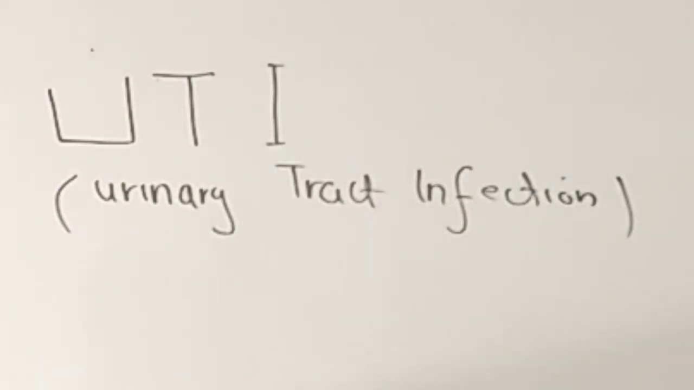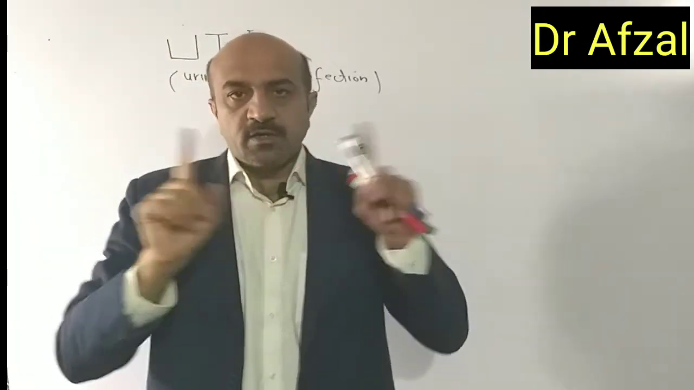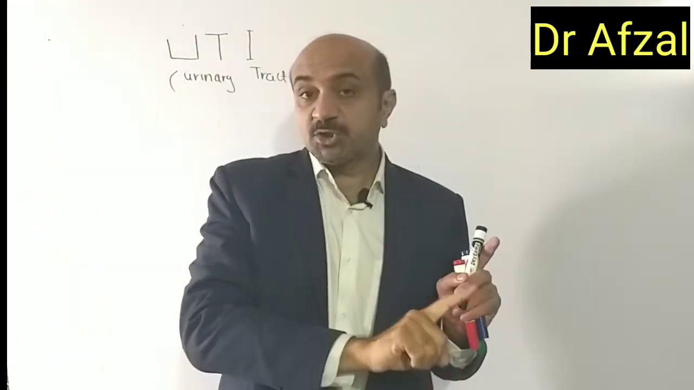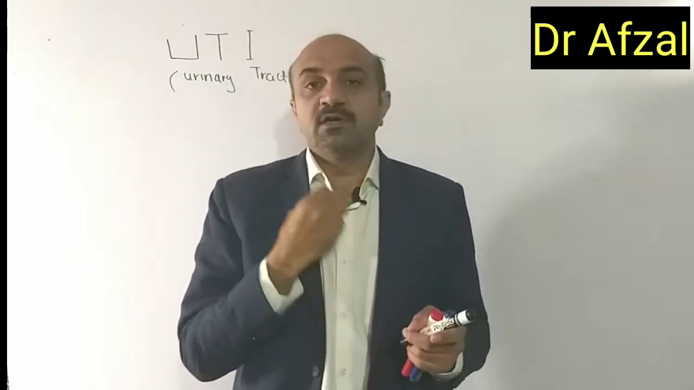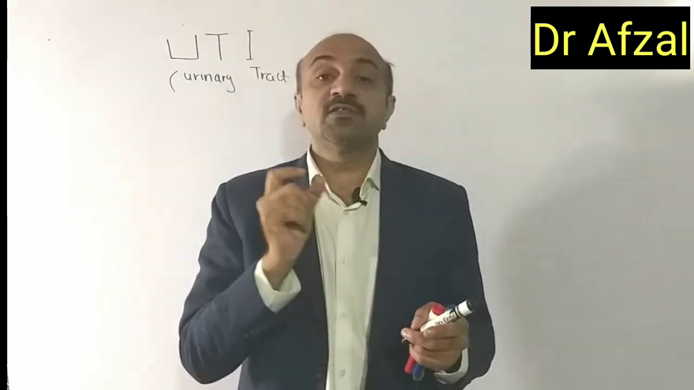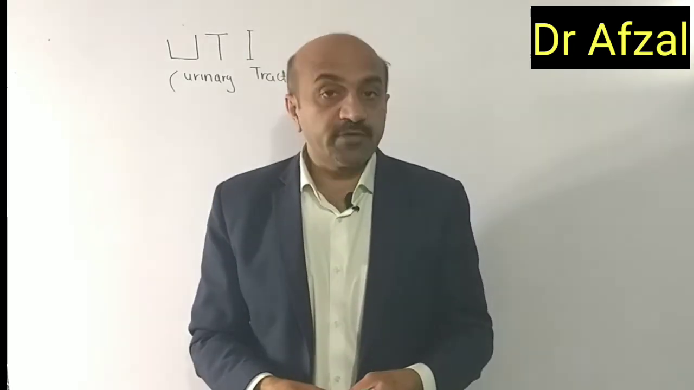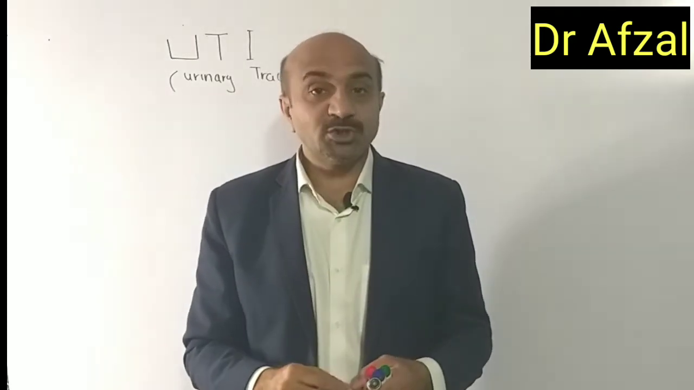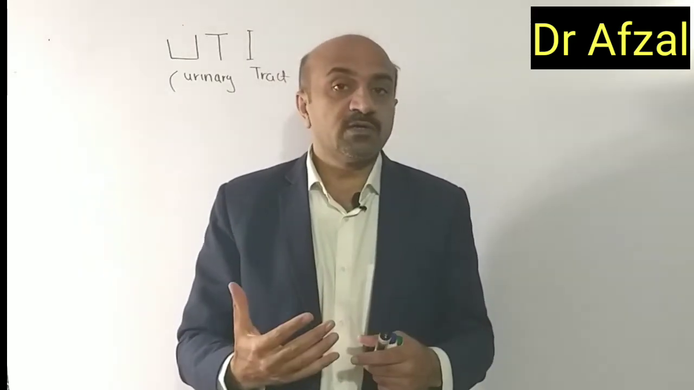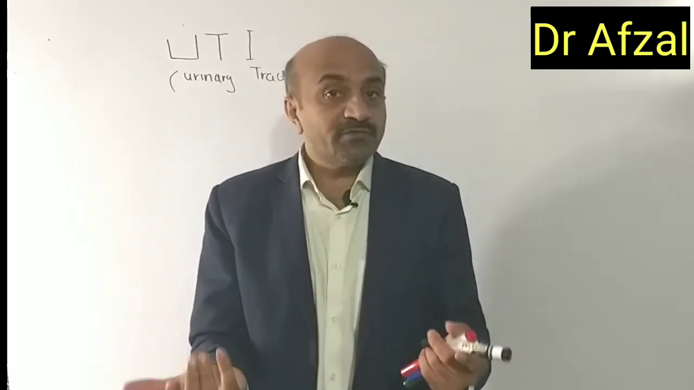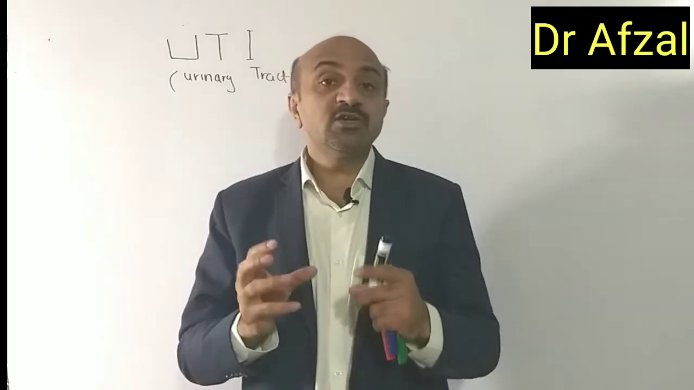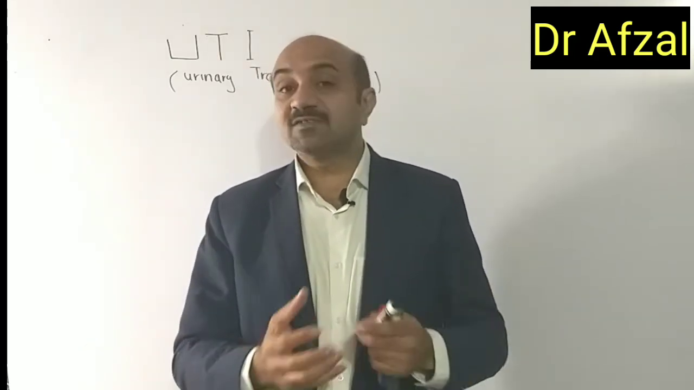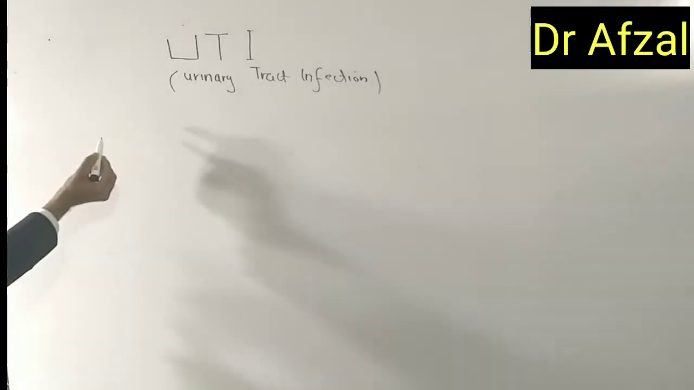Now, if we break this word UTI, then we see that this is infection of the urinary tract. So it's a combination of these words. There is an infection and it is in the urinary tract. Whenever we talk about infection, there are some causative or infectious agents involved, and we will see what those are. Secondly, because we are talking about the urinary tract, we need to know what it actually is. So let's draw a diagram of the urinary tract.